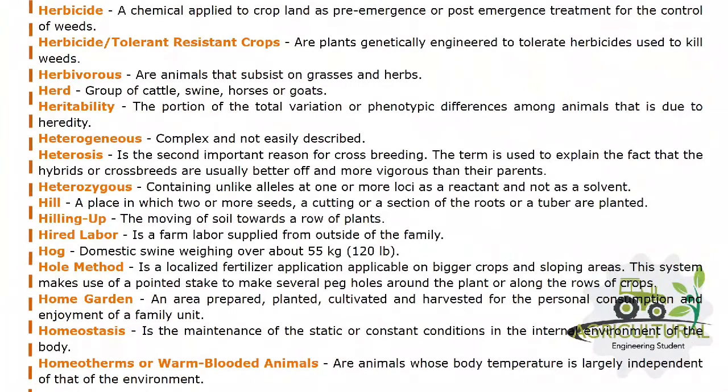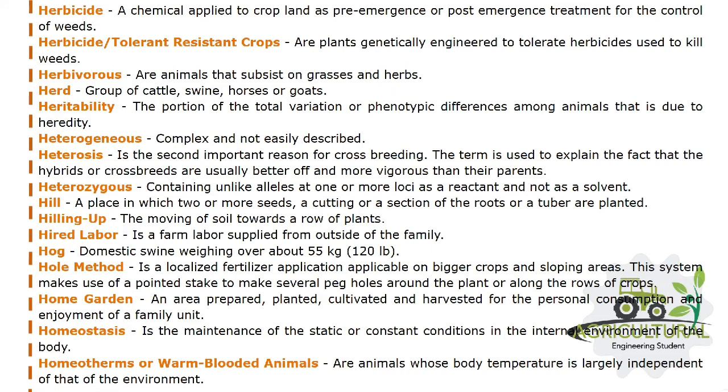Herbicide: a chemical applied to cropland as pre-emergence or post-emergence treatment for the control of weeds. Herbicide-tolerant or resistant crops are plants genetically engineered to tolerate herbicides used to kill weeds. Herbivorous are animals that subsist on grasses and herbs. Herd: group of cattle, swine, horses, or goats.